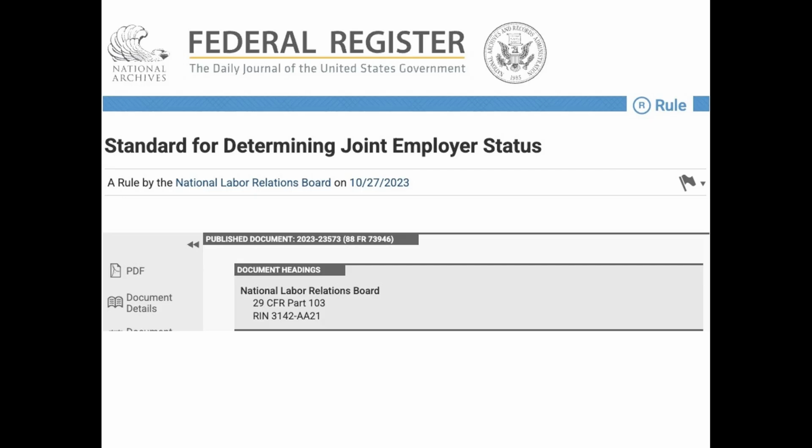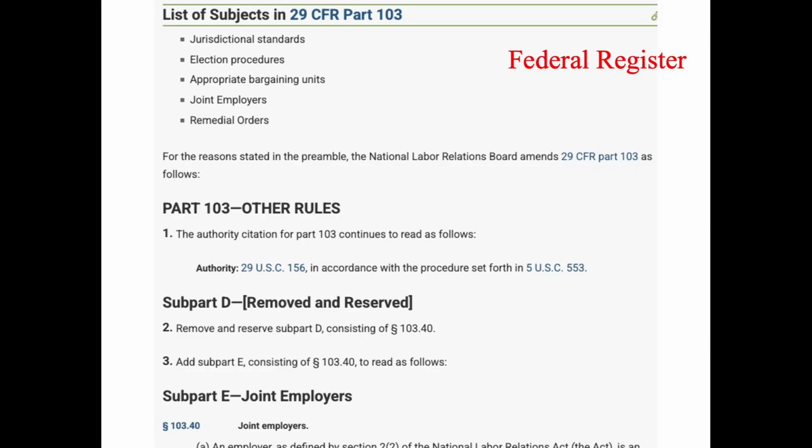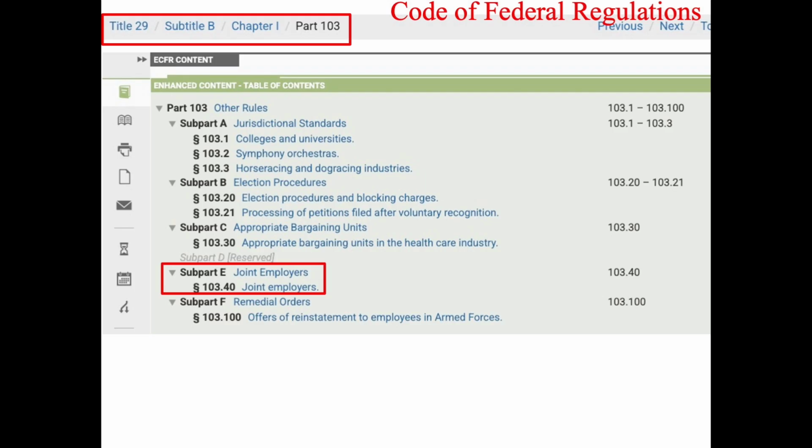Take the example of the Joint Employer Rule from the National Labor Relations Board. It especially affected the franchising industry, where you have some companies that create brands and other intellectual property and partner with local franchisee businesses who obtain retail space and hire retail employees. This is a screenshot from the beginning of the rule in the Federal Register. See how it indicates the part of the CFR that is to be edited. Scrolling to the bottom of the same rule, here are the exact edits to be made to the CFR.